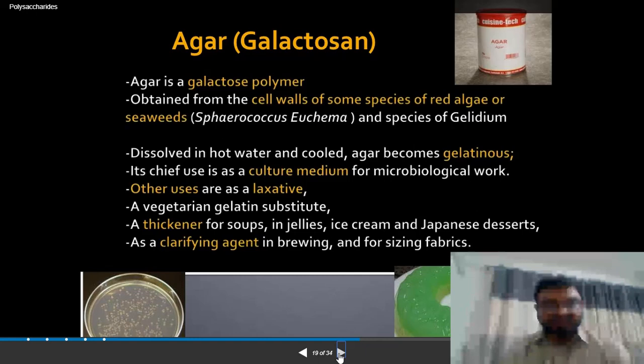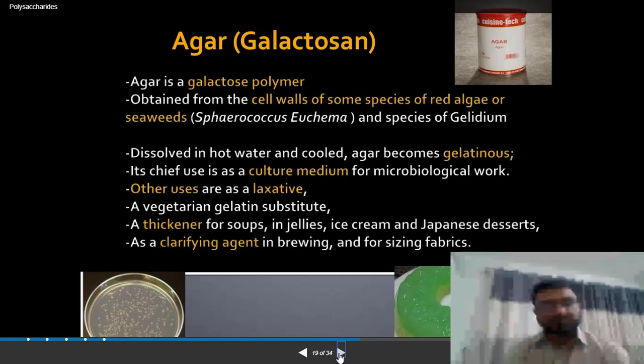Then the agar. Agar is a galactose polymer. Again, it's a polymer, and that is naturally obtained from the seaweeds. And what is the property of this? That gets readily dissolved in hot water, and when it is cooled, that makes a gelatinous mass. Practically, we use it in the lab for the culture media, it is used as a laxative, and it is used as a substitute for the vegetarian gelatin.